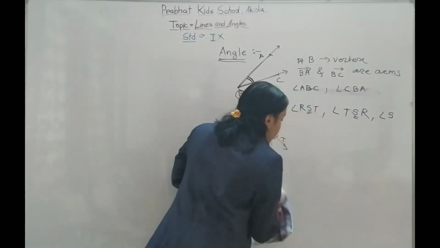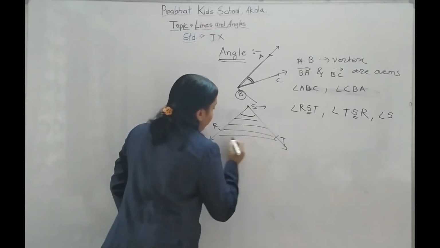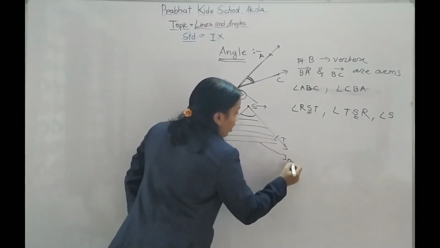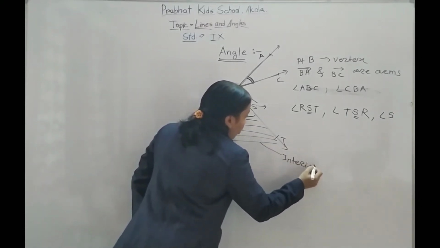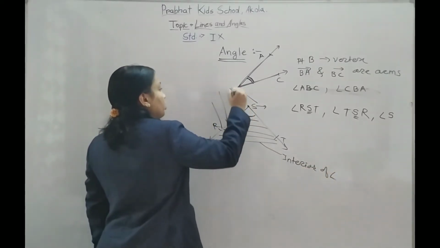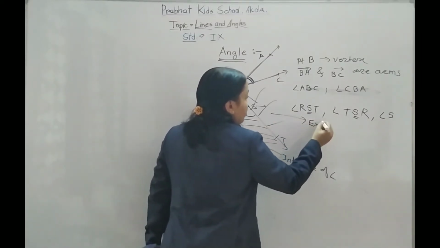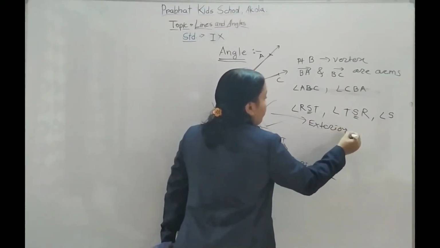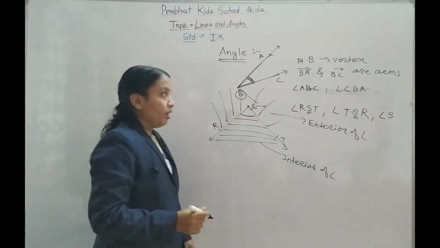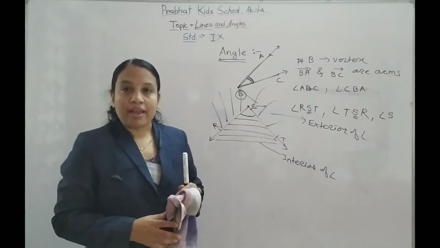Now there is another point: the exterior and the interior of the angle. The region between the two arms is called the interior of the angle, and the region outside both the arms is called the exterior of a given angle. Now you know the various types of angle. Let us see them one by one.